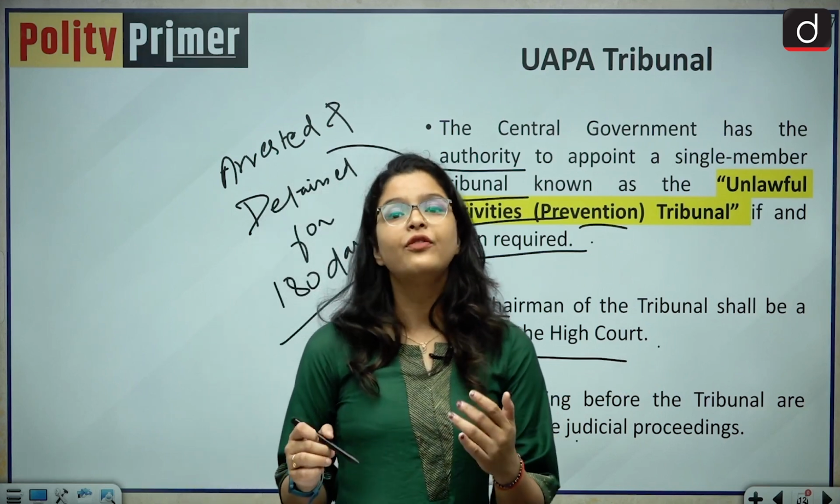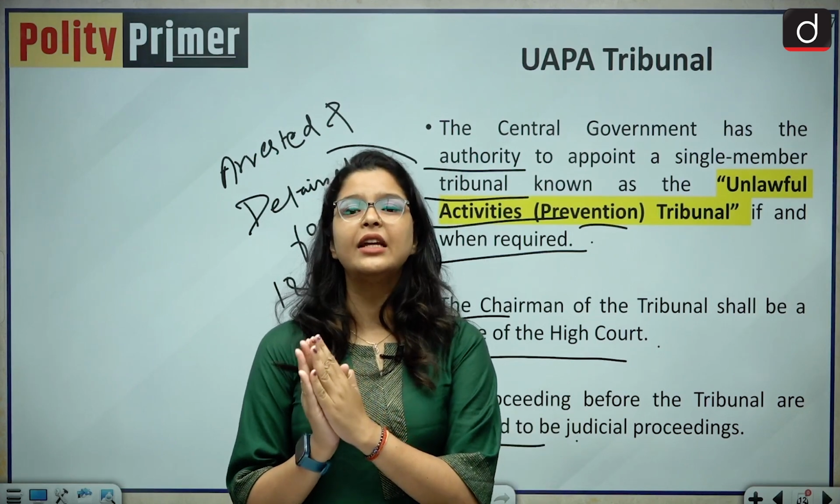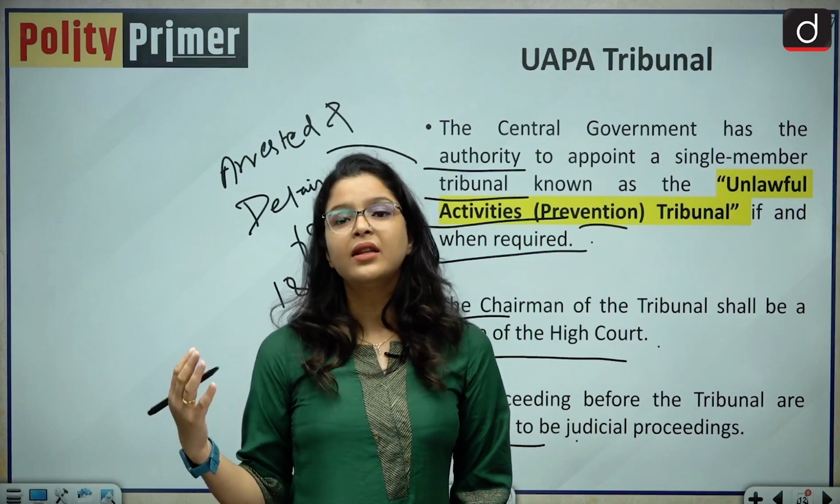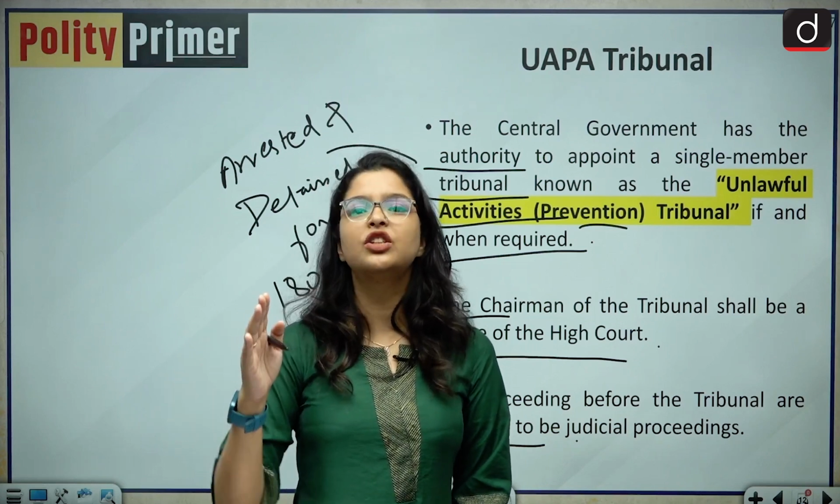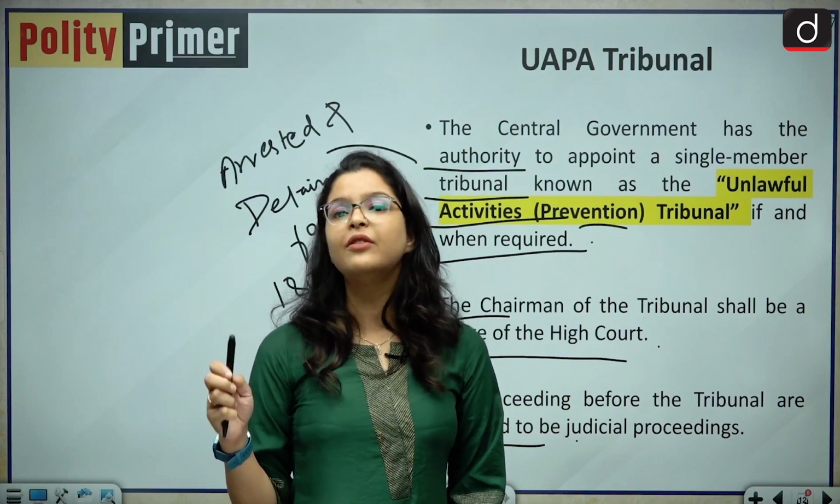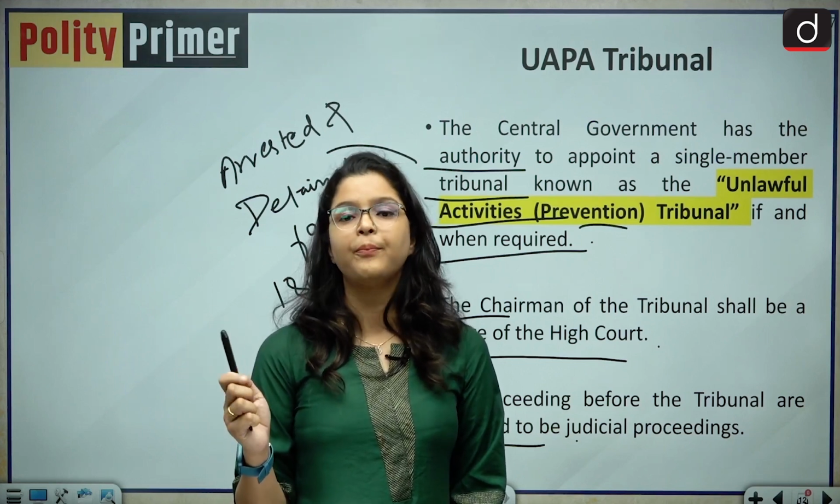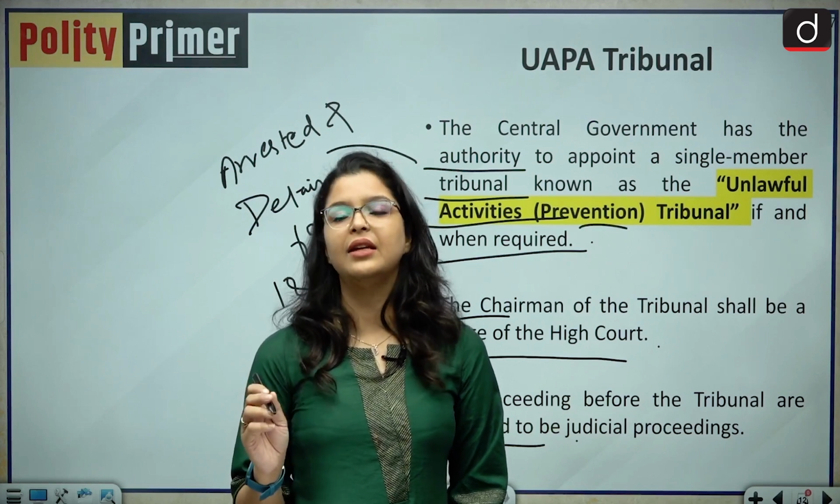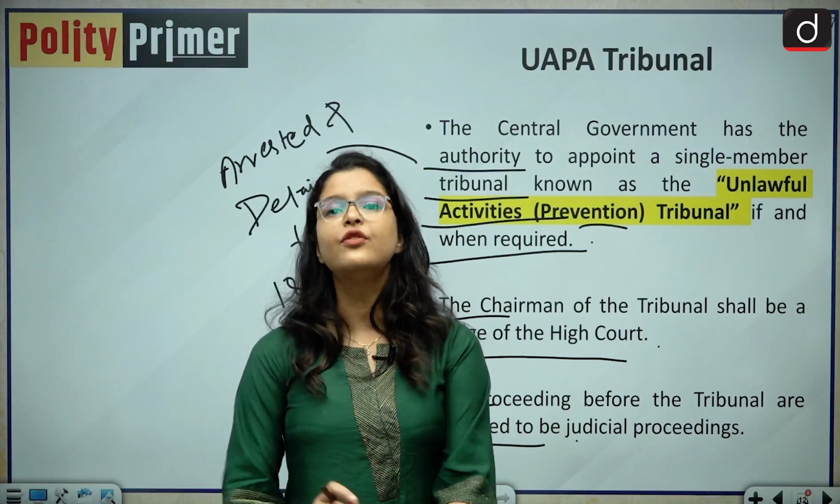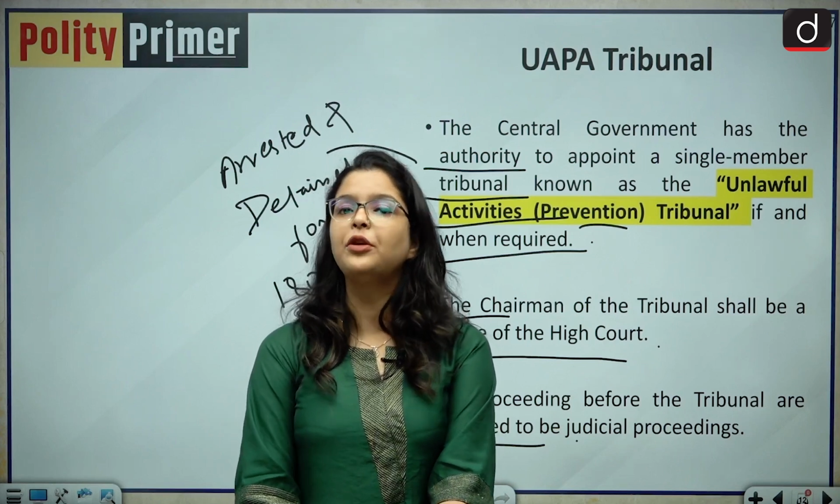The tribunal will conduct an inquiry, will analyze why the central government has taken the decision of banning an organization or declaring an individual as terrorist, and then the tribunal will come up with its decision, and the decision will be final in nature. So this was all about the UAPA tribunal. So with this, we come to a conclusion of our today's discussion.